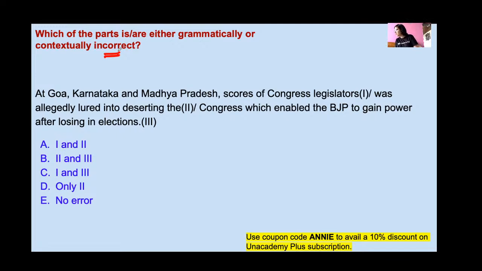Option A. Atik Ansari says option A. Sakshi says option A. Yes, you are right. Option A is the right answer.